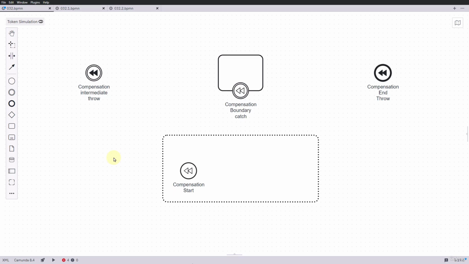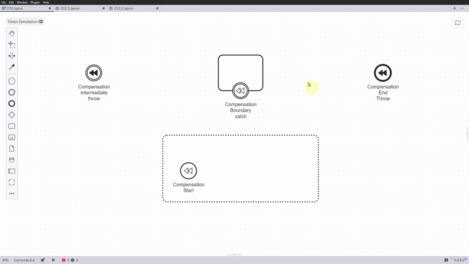Compensation events can be divided into two main types of events. First, the throwing compensation event. This is an event that is explicitly placed in the process model to trigger compensation. It can be placed at various points in the process to indicate where and when compensation should take place for one or more activities, either as an intermediate event in the process itself or as a compensation end event.